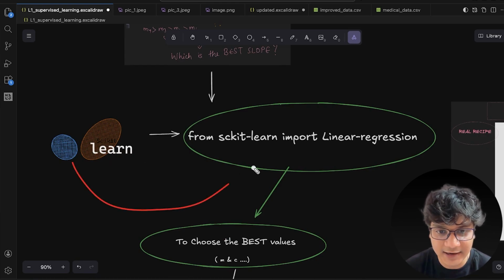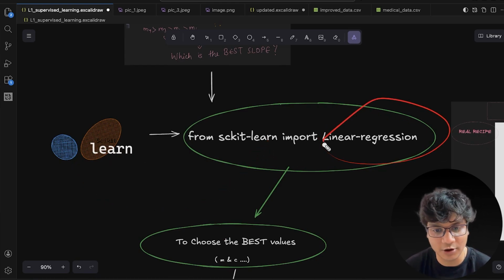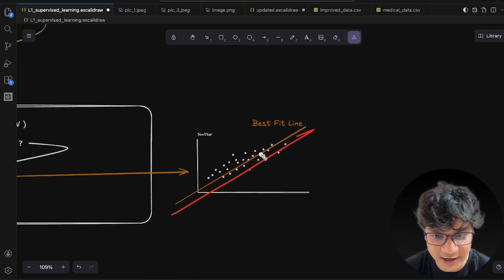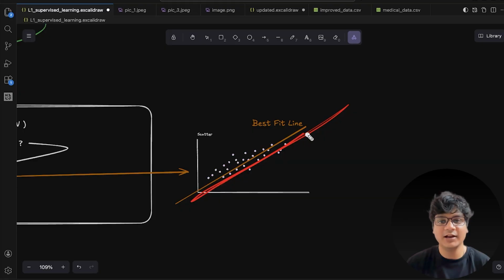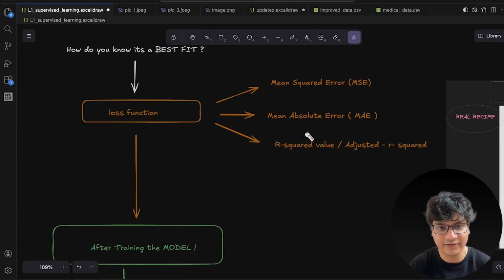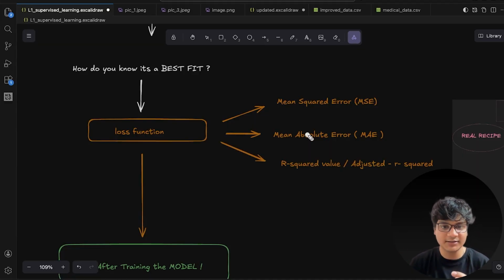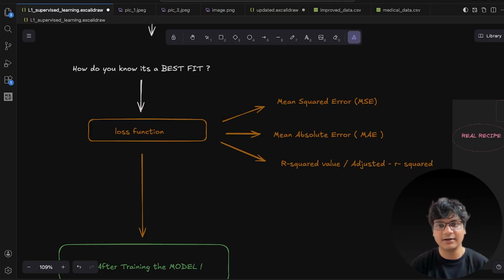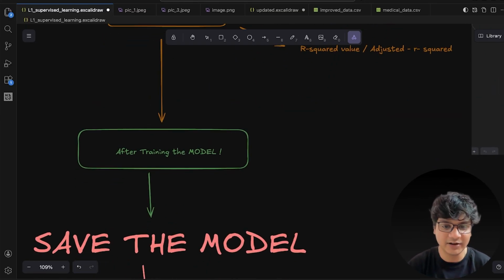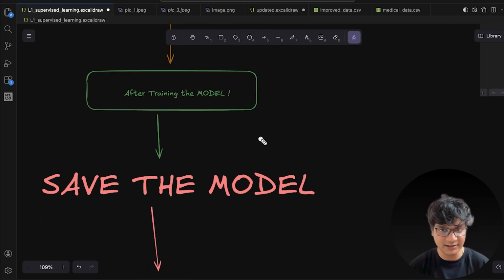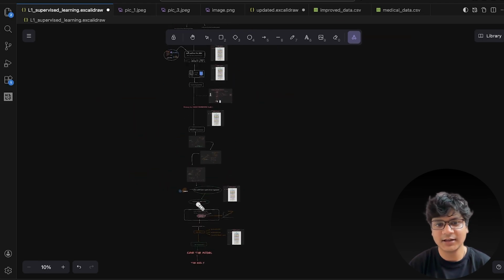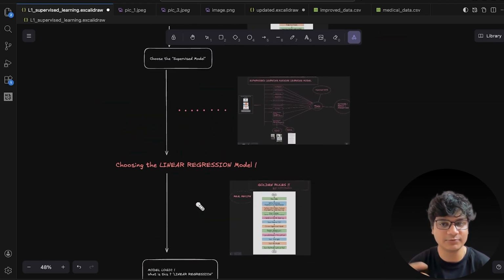This is the scikit-learn where I am importing my linear regression model, so that this model is going to give us the best fit line. This is my best fit line, which will help us predict the next patient's glucose level. Simple. And in order to test it, there are some loss functions. These are the three loss functions on which we will be testing our trained model. After training the model, if we are satisfied, we are going to save this model, and then the end. So this is the entire pipeline I wanted to show you. Thank you. Let's move to the implementation part.